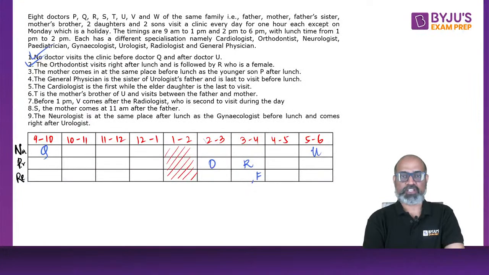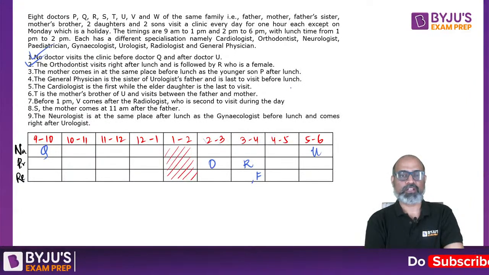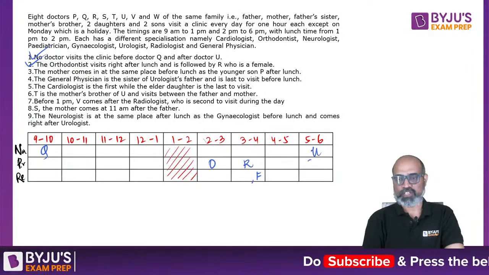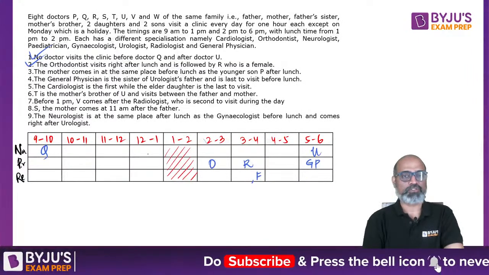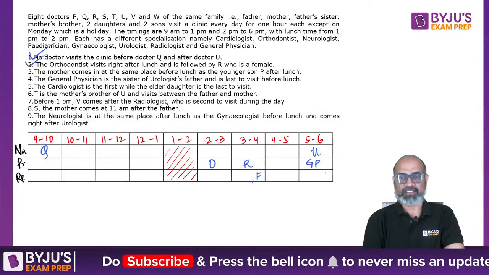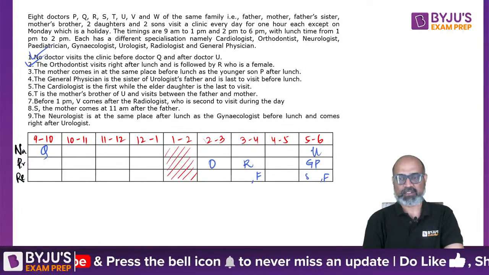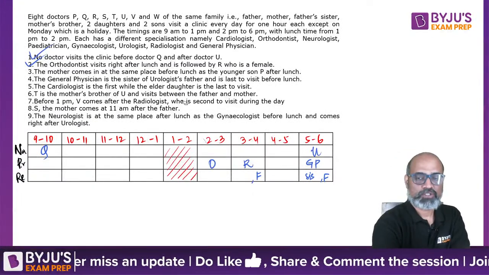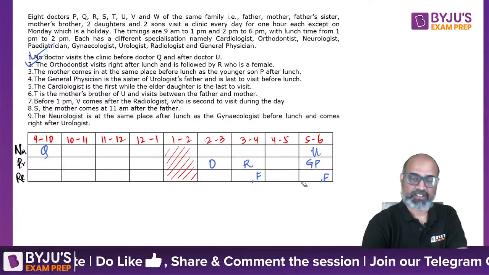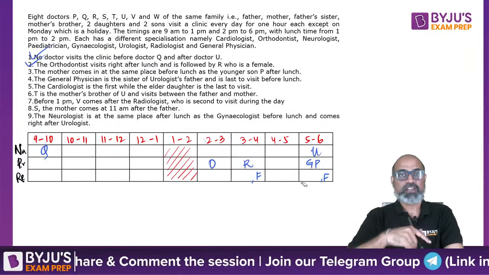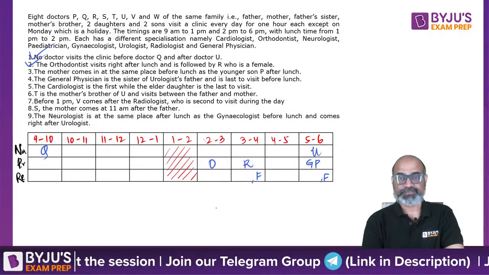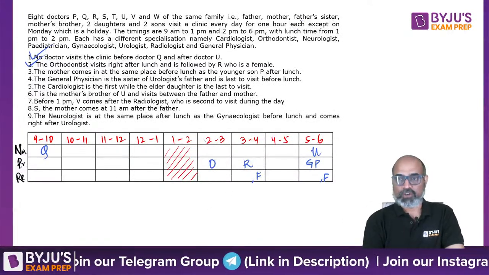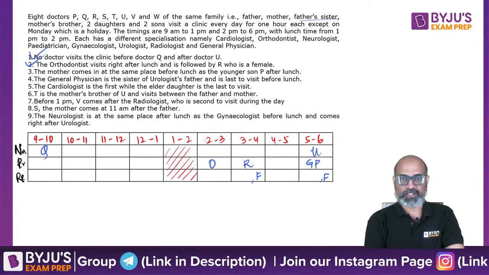Fourth statement. The general physician is the sister of U's father and is last to visit before lunch. So general physician is the person who is the last to visit before lunch, and this person is the sister of urologist's father. So let's not write down the relationship right now, because sister could be anybody's, right? So we have a father's sister over here, right?